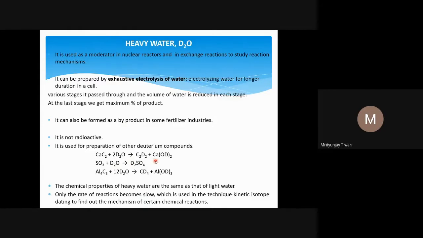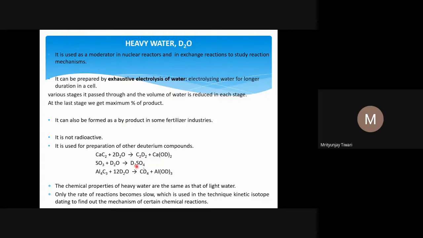Similarly, SO3 gas reacts with D2O to form D2SO4. We saw last time that when SO3, an oxo compound of sulfur, or a non-metal oxide, reacts with water, it forms an acid. SO3 forms H2SO4, and since we use D2O, it forms D2SO4.